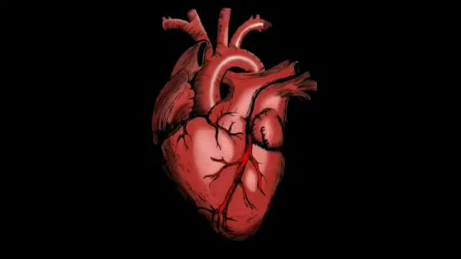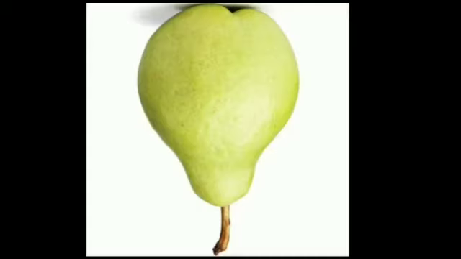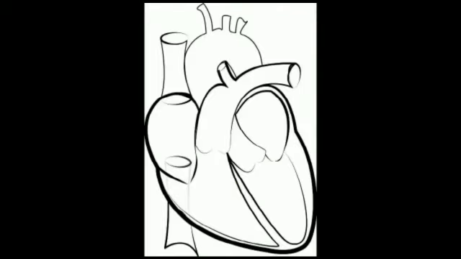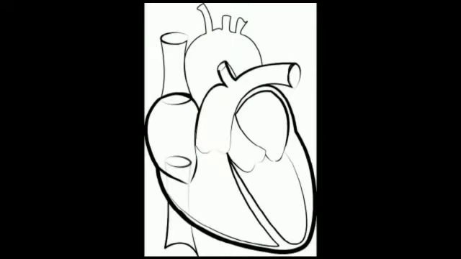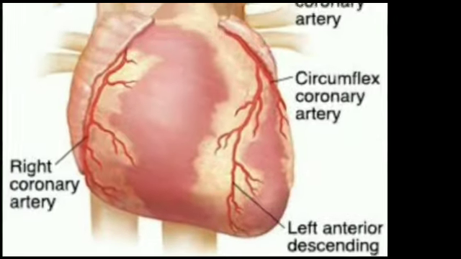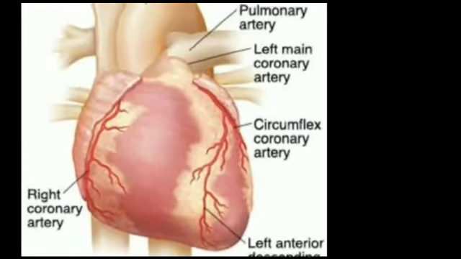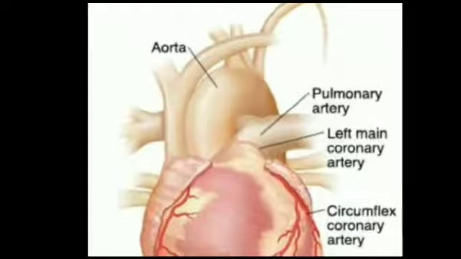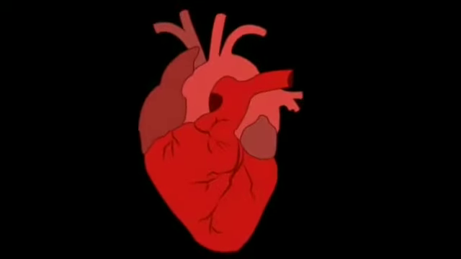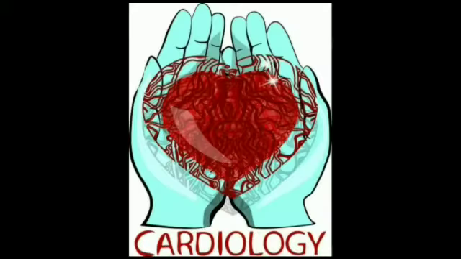Next, coming to the shape of the heart. The shape of the heart is a pear shape. In outline, we also call it a triangular shape. Why do we call it a triangular shape? Because the anterior part is broad and the posterior part is narrow or pointed, so it appears outlined like a triangular shape.